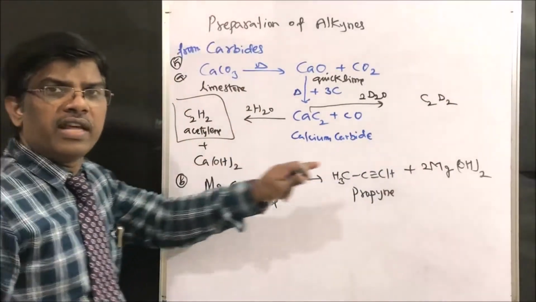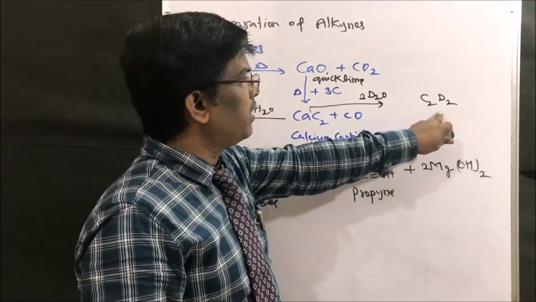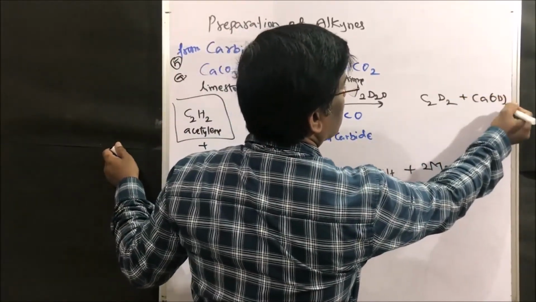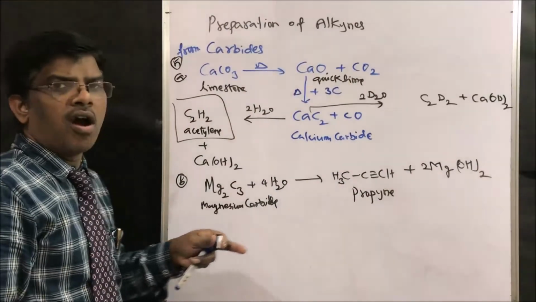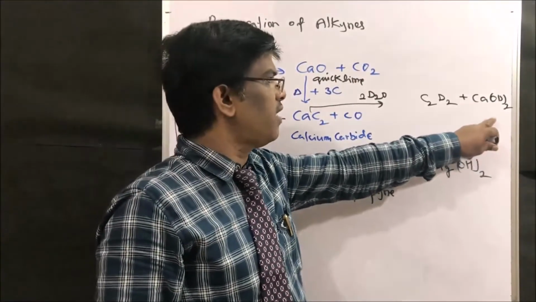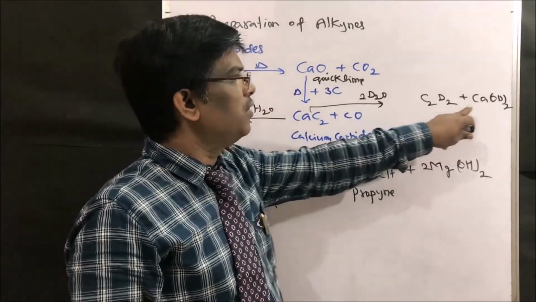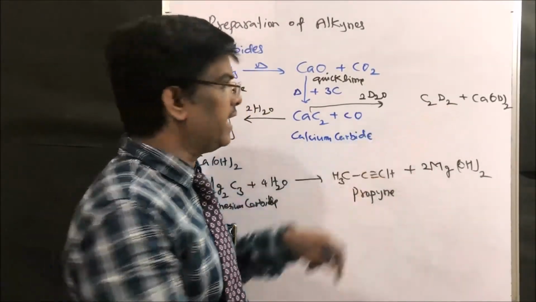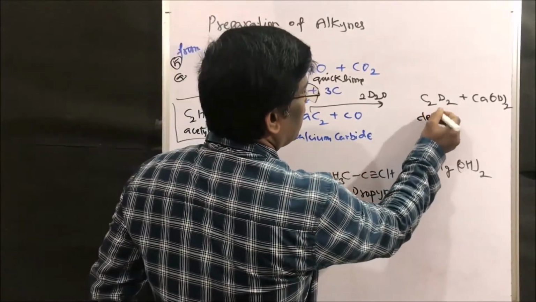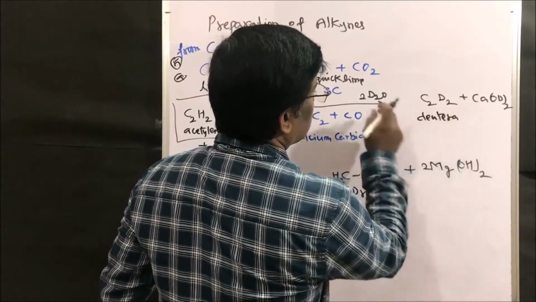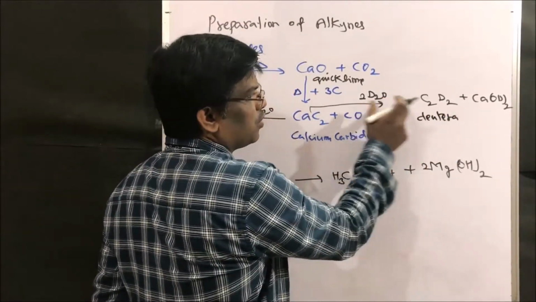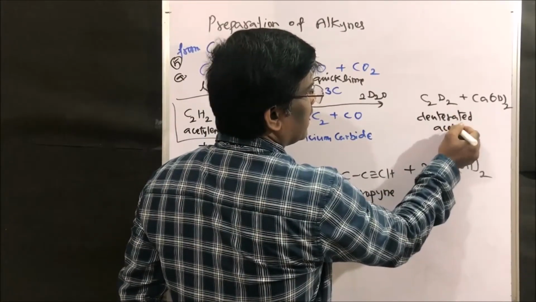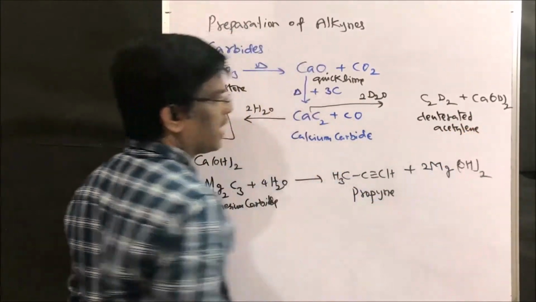C2D2, deuterated acetylene, plus calcium deuteroxide, Ca(OD)2. Deuterium oxide is deuterated water that I am using, so I am going to get deuterated acetylene.